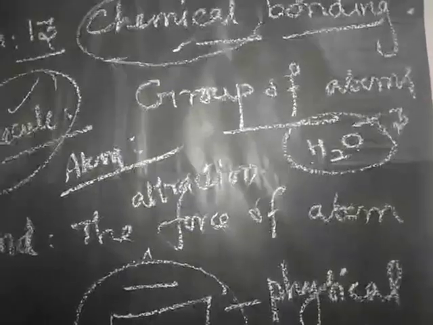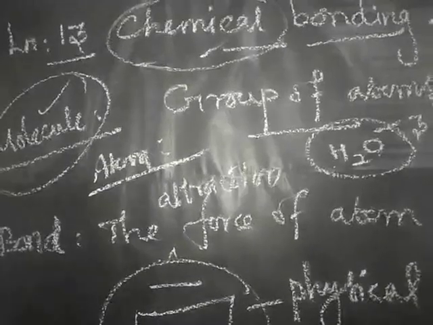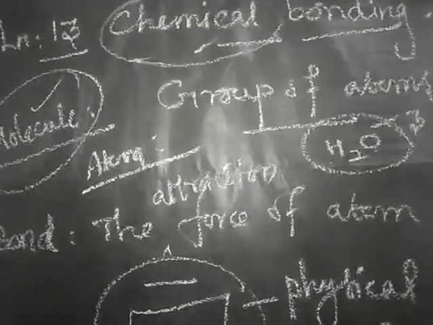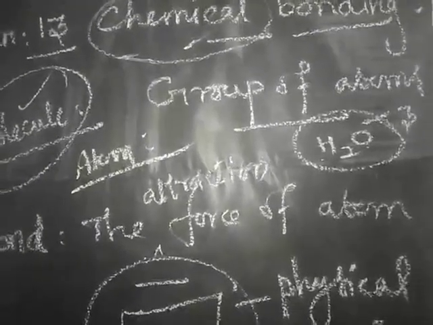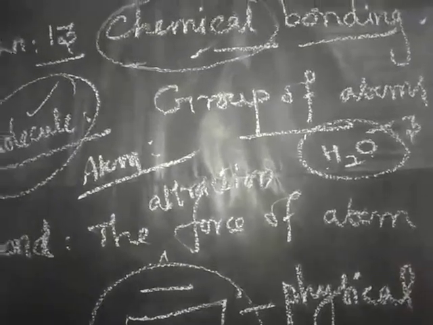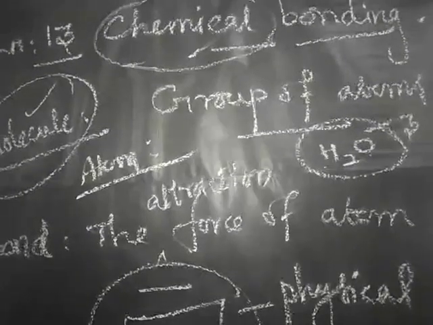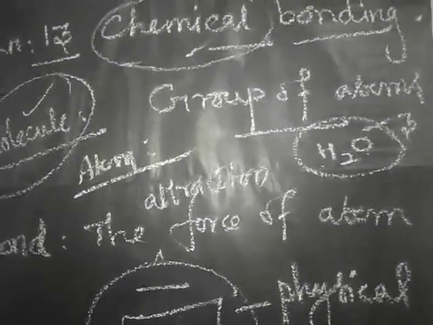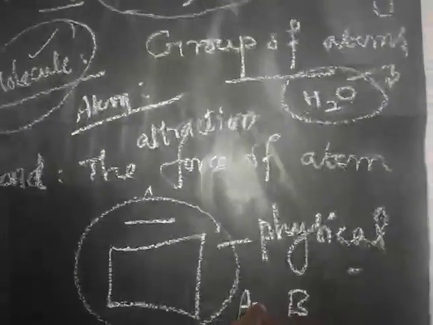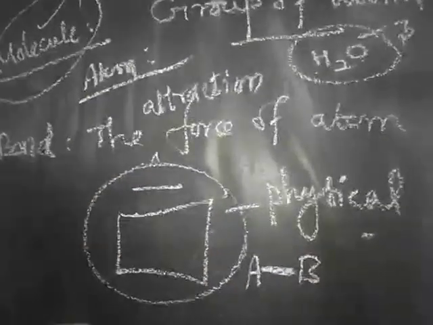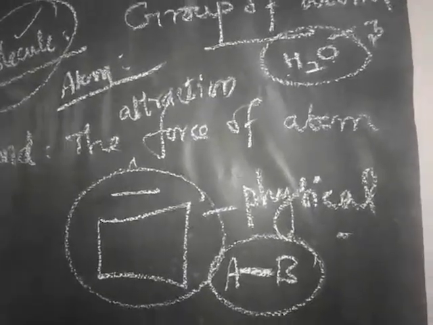Next, what is meant by bond? The attractive force which holds the atoms together is called a bond. Suppose there is an A atom and another B atom. The strong attractive force which holds them together between the atoms is called a bond.